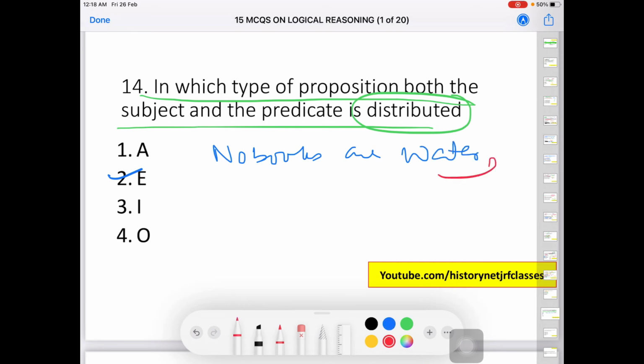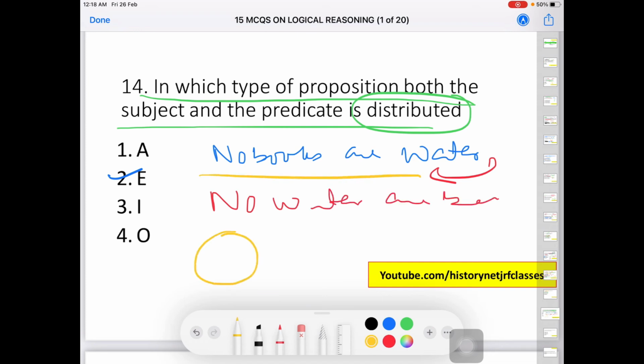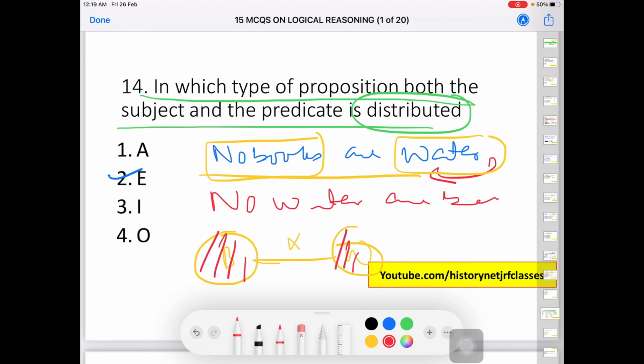We can also write it as no water are books. When we represent it with a Venn diagram, there is no relationship between subject and predicate. The subject is books and the predicate is water. These two things are exclusive in nature. The entire class of books has nothing to do with the entire class of water, and similarly the entire class of water has nothing to do with the entire class of books.